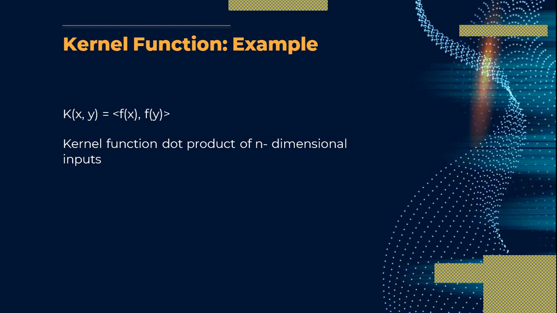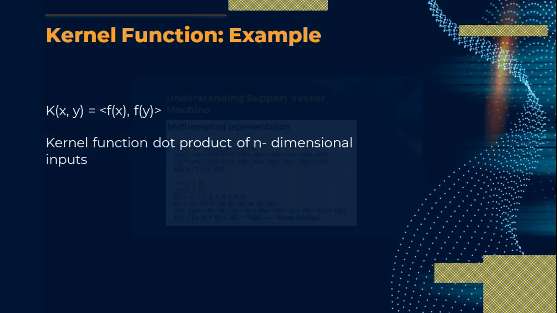The kernel function is a dot product of the n-dimensional input. So the kernel function is defined as a dot product of the n-dimensional input. Let us consider two values, x equal to x1, x2, x3, and y equal to y1, y2, y3.